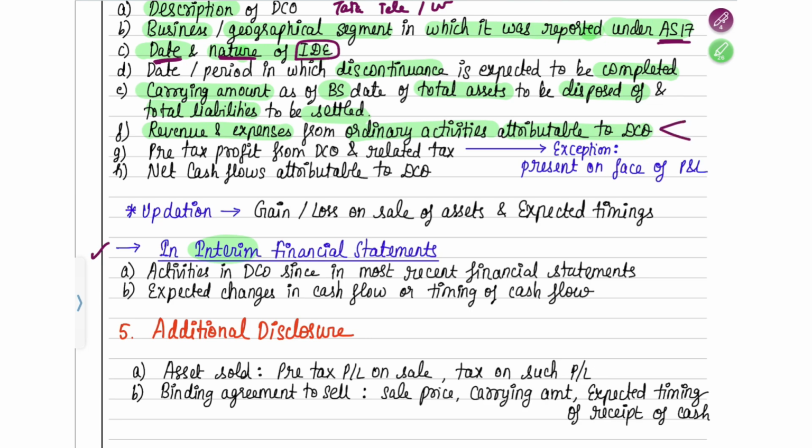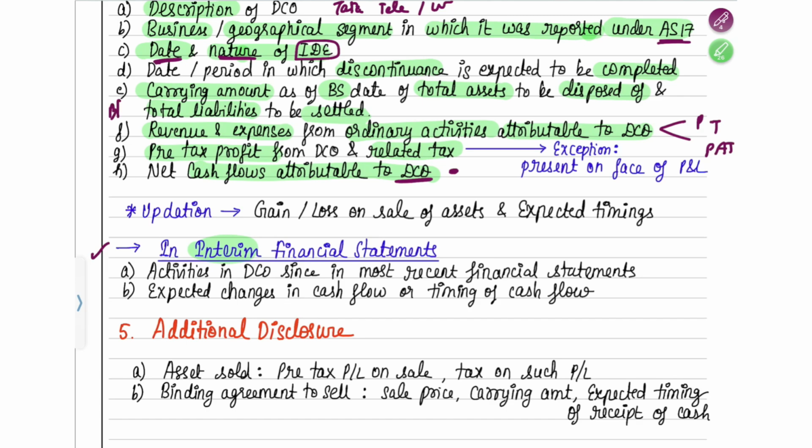Next is the pre-tax profit and the related tax. That means what the profit is, what the tax is, and what the profit after tax is. All these things you have to show separately. And finally, the cash flows attributable to the DCO: how much cash outflow and inflow there is currently from the DCO, and how much there will be in the future. Cash flows attributable to the DCO you also have to give.